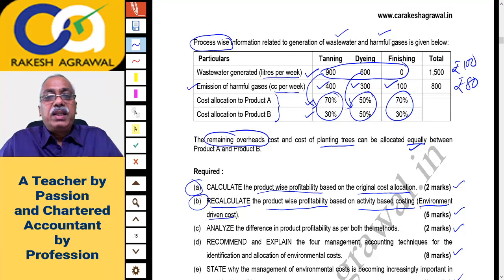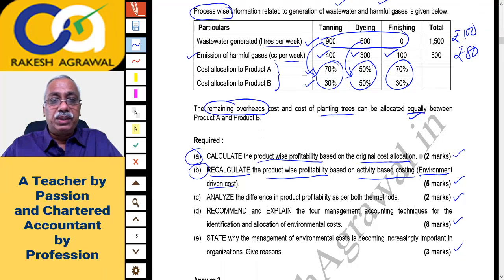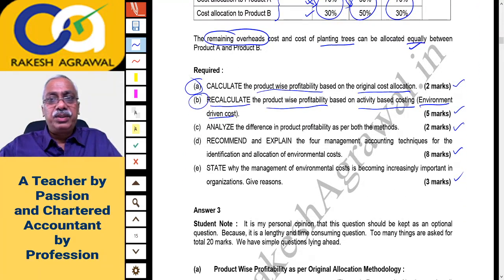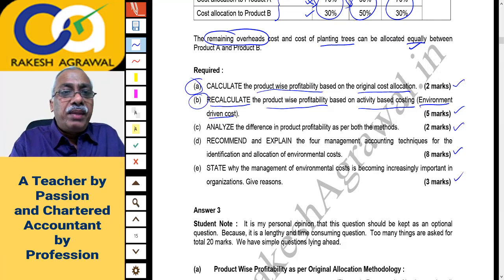Profit per unit divided by selling price, you will get the profit as percentage of sales. So this is the way you'll have to do the calculation, right? Answers are printed, so you can go through. And then what is the third question?